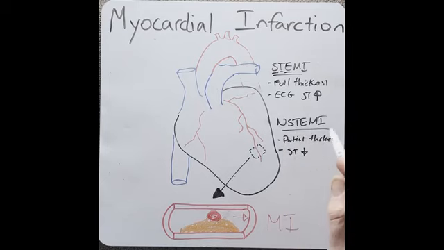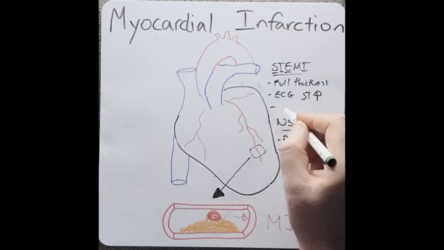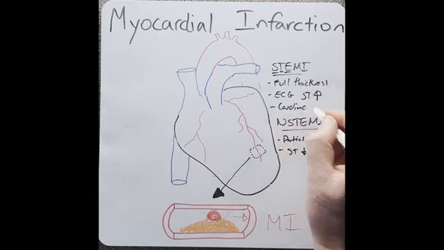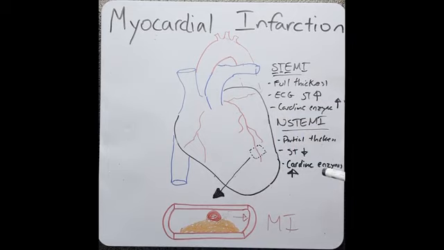Finally, because there is muscle cell death in both types, we see an elevation in cardiac enzymes. These cardiac enzymes are released in the blood and include troponin and creatine kinase. So both ECG and the cardiac enzymes are the way that MIs are diagnosed.